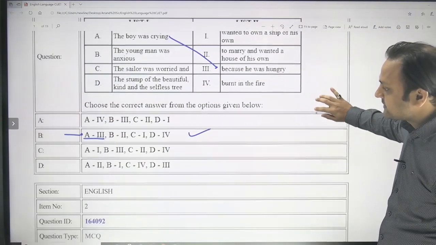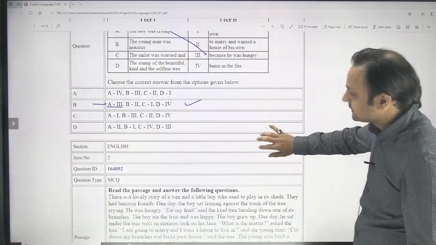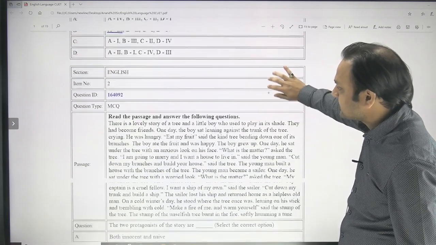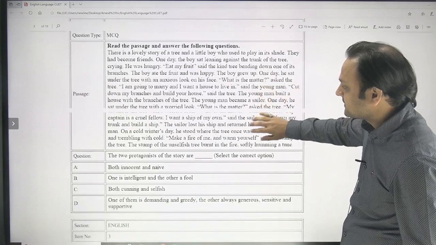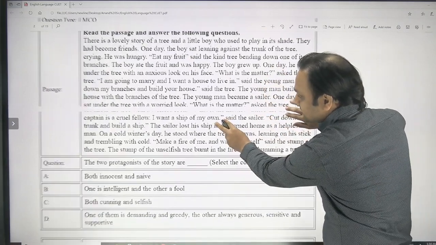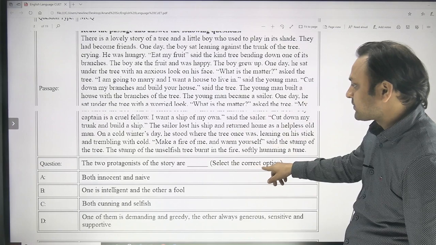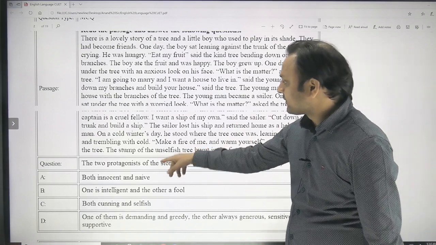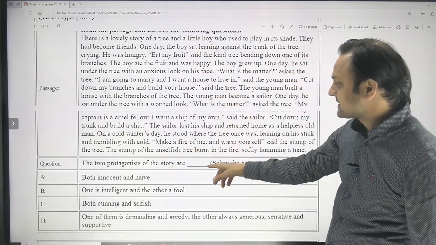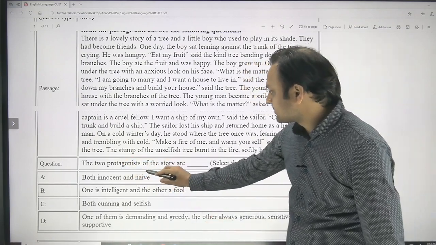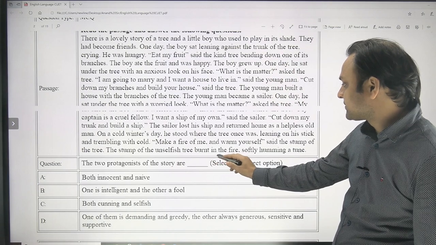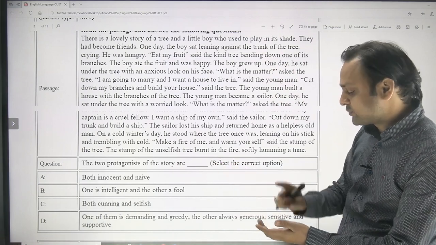And let us come to the second question. This is item number 2. Here again the passage is the same. The passage is repeated before every question. And this is the question: the 2 protagonists of the story are, select the correct option. So what are the 2 protagonists of this story? Protagonists are like the lead characters of a story. So the 2 protagonists of this story are the boy and the tree.